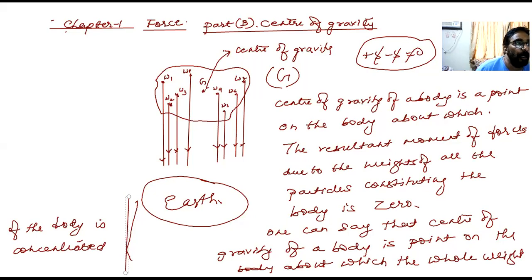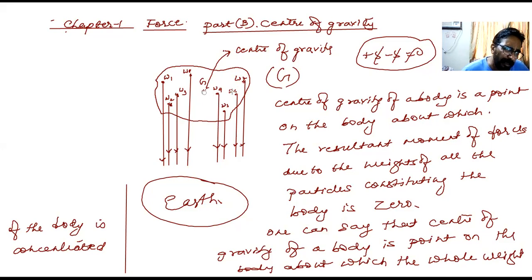Please have a look here. The center of gravity of a body is a point on the body about which the resultant moment of forces due to the weights of all the particles constituting the body is zero. The weights of a few particles bring out anti-clockwise moment.